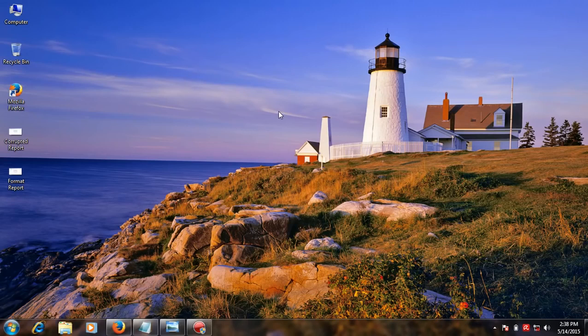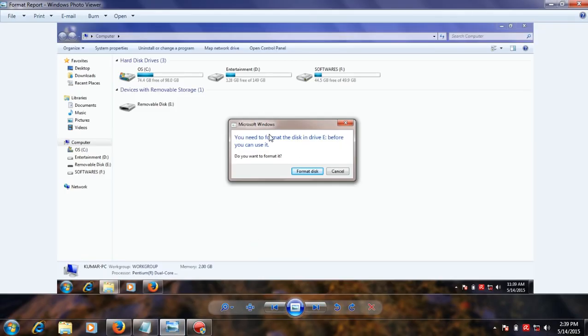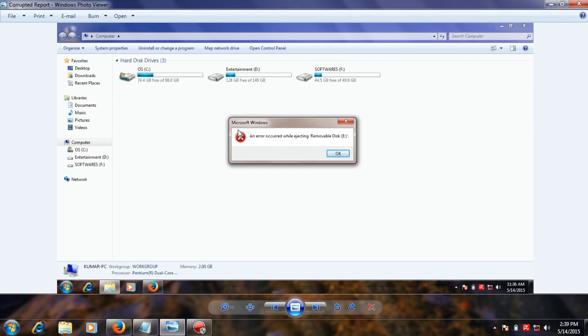Today I'm going to show how to repair your corrupted flash drive, memory card and hard disk without using any software, only using command prompt. How is it? First you insert your USB flash drive, and you see this message: Microsoft Windows can't format your USB flash drive and can't access your USB flash drive. The next message, if you eject your USB flash drive, is the "your USB flash drive is corrupted" message.